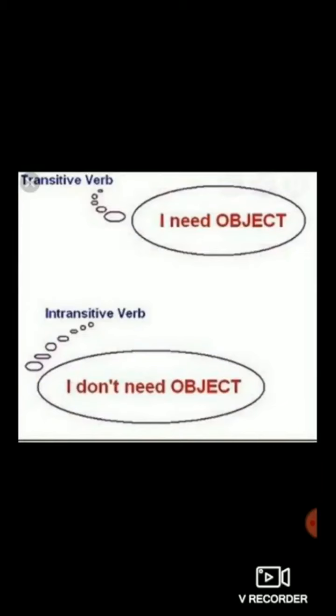Intransitive verb says that there is no need of an object. So, in simple words, a transitive verb takes an object after the verb, whereas an intransitive verb does not take an object after the verb. Clear, students?